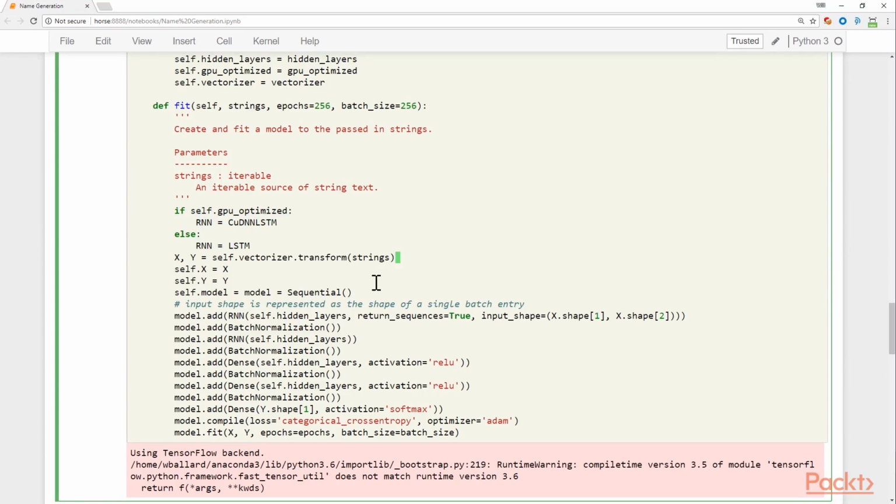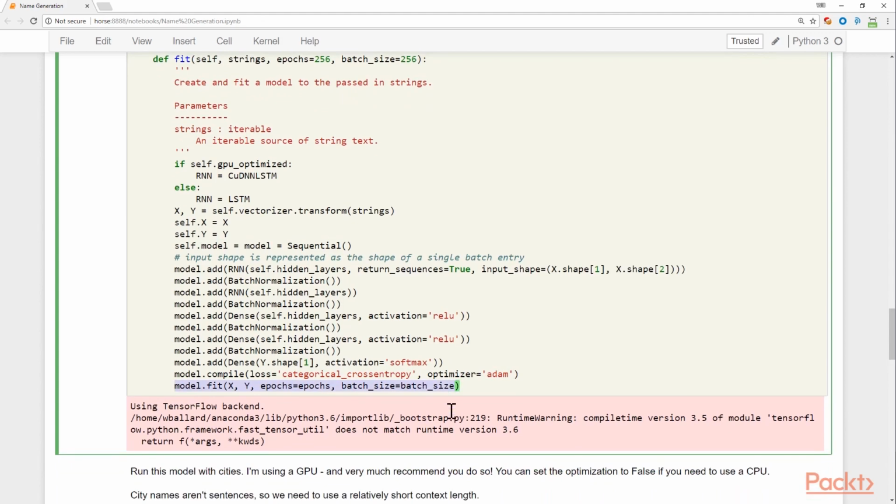Then we transform the strings into the X's and the Y's. We build up a sequential model that's simply a recurrent neural network with normalization, followed by another recurrent neural network with normalization. So it's a deep network, 2 layers deep. And then a 2-layer deep, dense network that uses ReLU. And then we finally end in a 1-output softmax. So our classic categorization approach with Adam and categorical cross entropy to predict an output character.